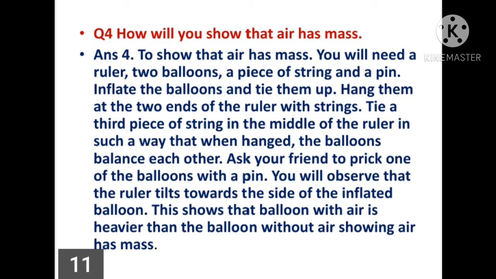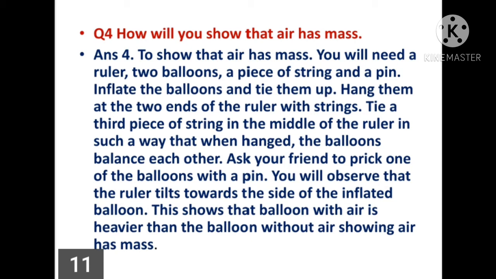To show that air has mass, you will need a ruler, two balloons, a piece of string and a pin. Inflate the balloons first and then tie them up. Hang them at the two ends of the ruler with the strings. Now tie a third piece of string in the middle of the ruler in such a way that when hung, the balloons balance each other.